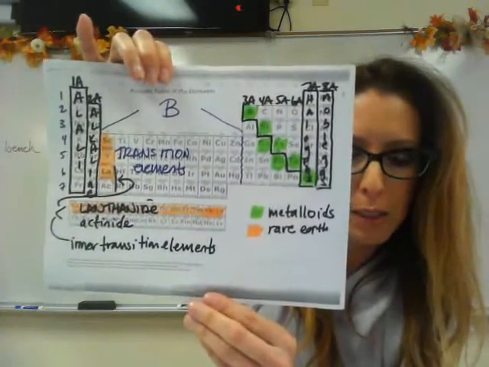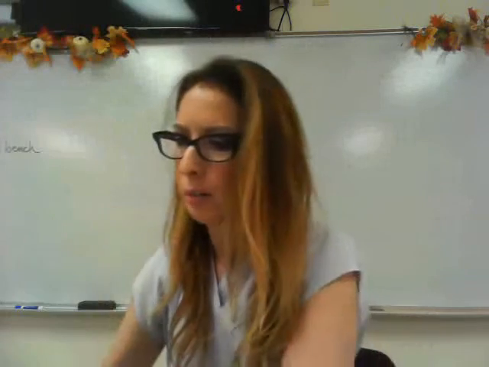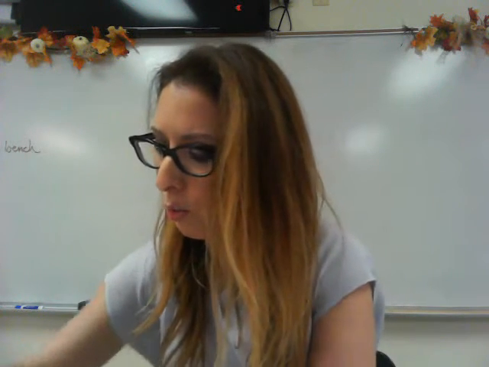Okay? Now, the transuranium elements are starting with NP, which is number 93, and everything after number 93 all the way up to number 118, which is not on this periodic table, but it is on the periodic table on the wall. But I'm just going to make a note on your periodic table where 118 goes.